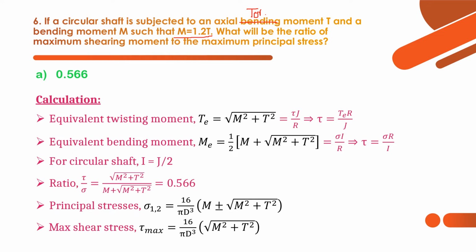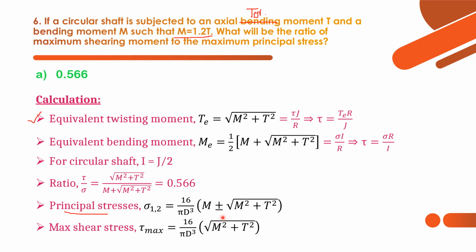Equivalent twisting moment. So before moving to these things, we shall see the base equation. Principal stress is given by this relation, sigma 1, 2, or we can say major principal stress and minor principal stress. Sigma 1 is major, sigma 2 is minor. So sigma 1 is equal to 16 by pi d cube into M plus root of M square plus T square.